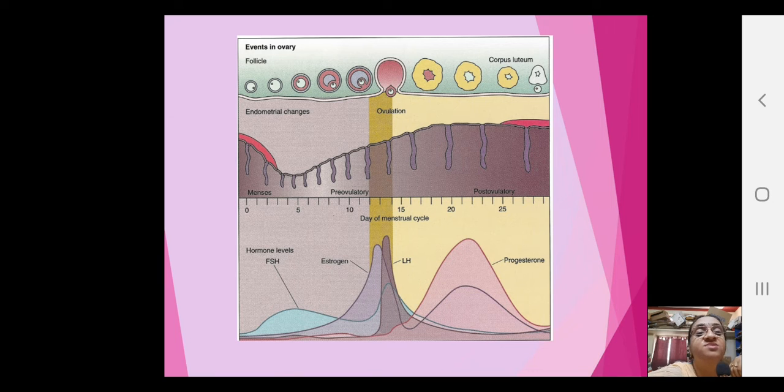Coming to the middle part, children, once again look at the endometrium, how its thickness keeps varying. From 0 to 5 it is really low, from 5 to 25 it steadily increases and is then maintained, and after that it again goes down. And look at the topmost diagram: you are finding the slow growth of the primary follicle to the secondary follicle, the Graafian follicle, the rupturing of the Graafian follicle and the formation of the corpus luteum. All these three events are shown in a single picture, okay.